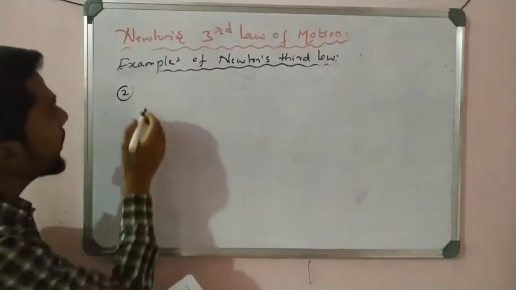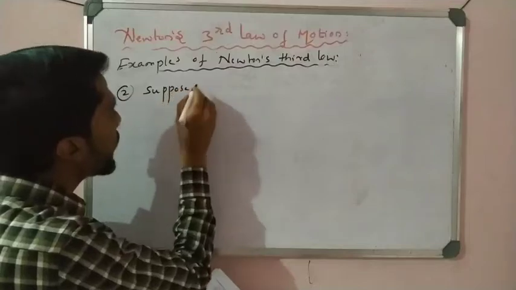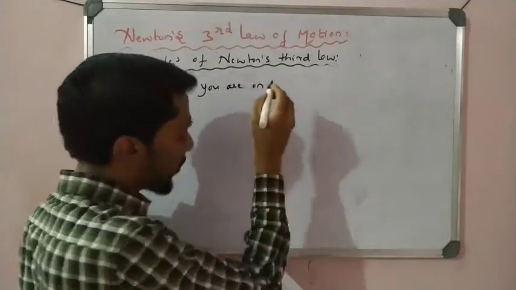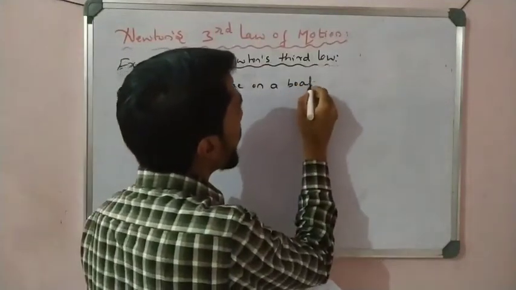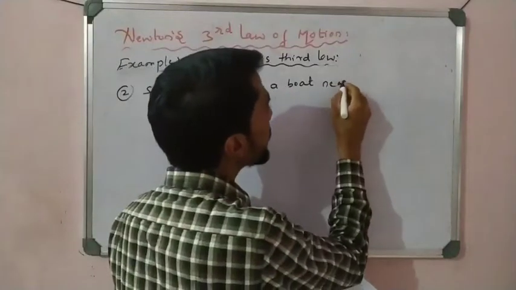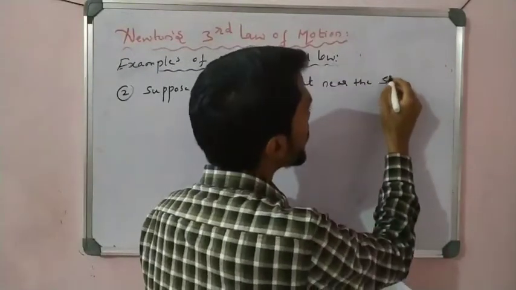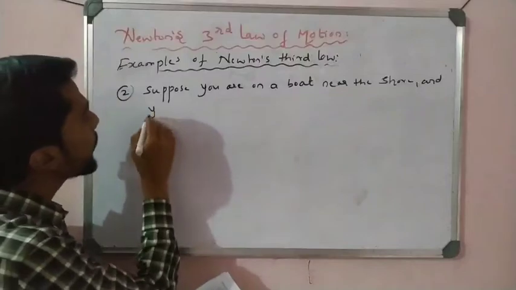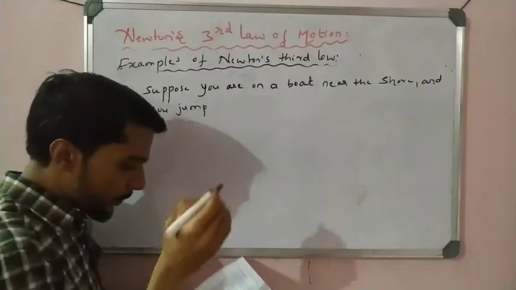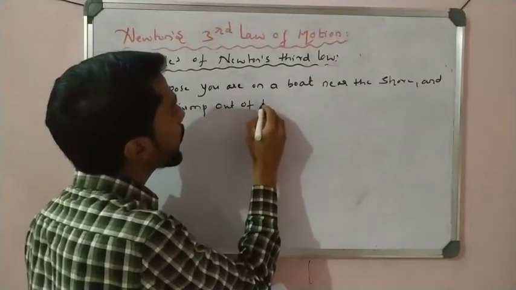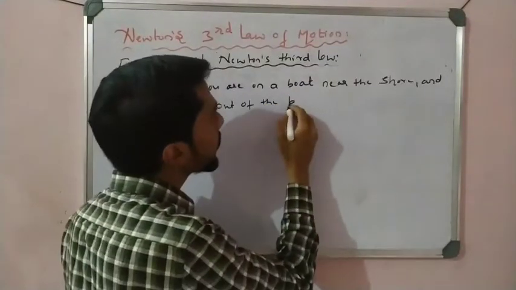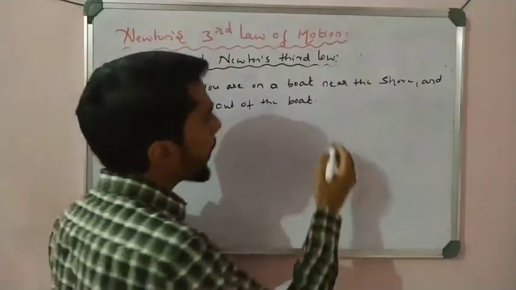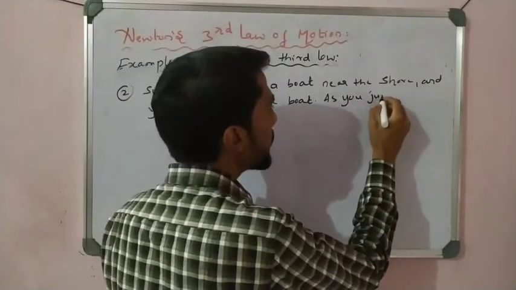Suppose you are on a boat near the shore, and you jump out of the boat. As you jump, what happens?